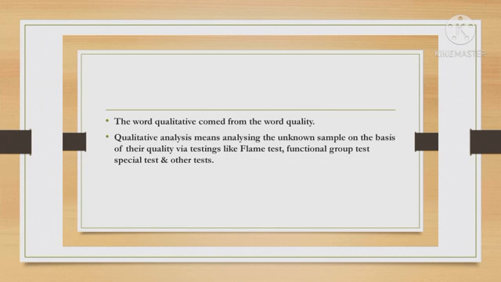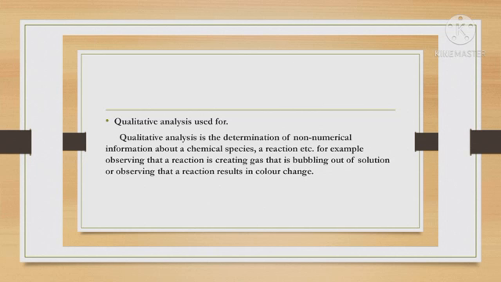The word qualitative comes from the word quality. Qualitative analysis means analyzing the unknown sample on the basis of its quality via tests like flame test, functional group test, special test, and other tests. Qualitative analysis is the determination of non-numerical information about a chemical species, a reaction, etc. For example, observing that a reaction is creating gas that is bubbling out of solution, or observing that a reaction results in a color change.